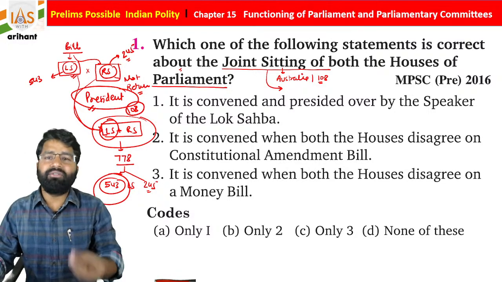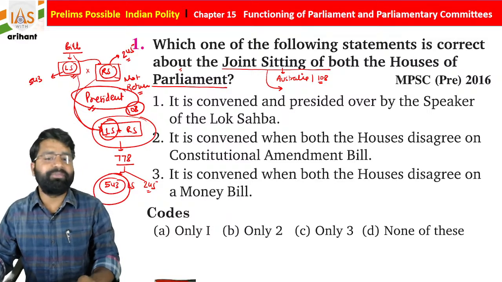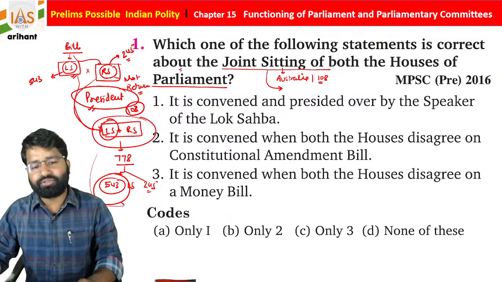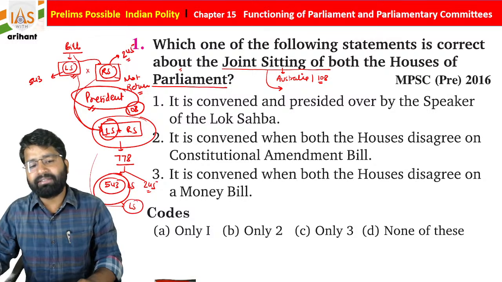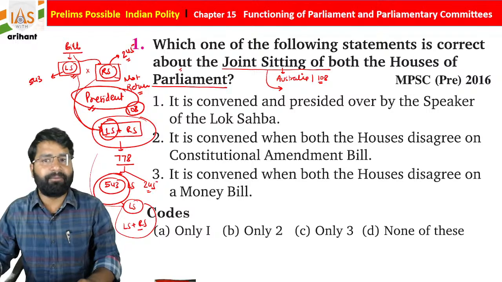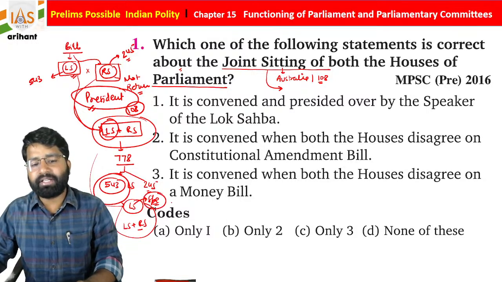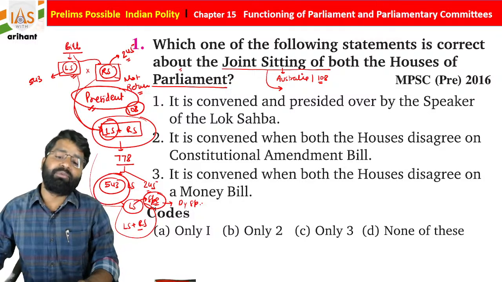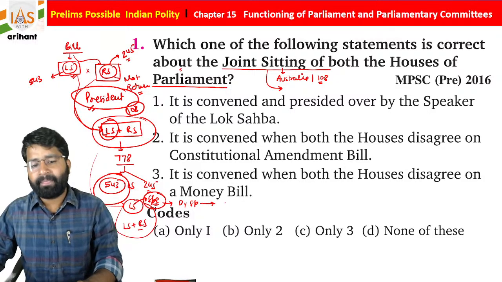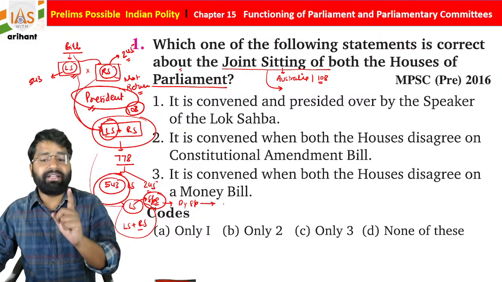But now there is a question: where do these two houses meet? They will meet in the Lok Sabha. Why am I telling you this? Because Lok Sabha members and Rajya Sabha members will sit here, and basically the Lok Sabha Speaker will be the head of the meeting. Let's suppose the Speaker is not available, then the Deputy Speaker of Lok Sabha will preside. Let's suppose the Deputy Speaker is also not there, then understand this very important thing.